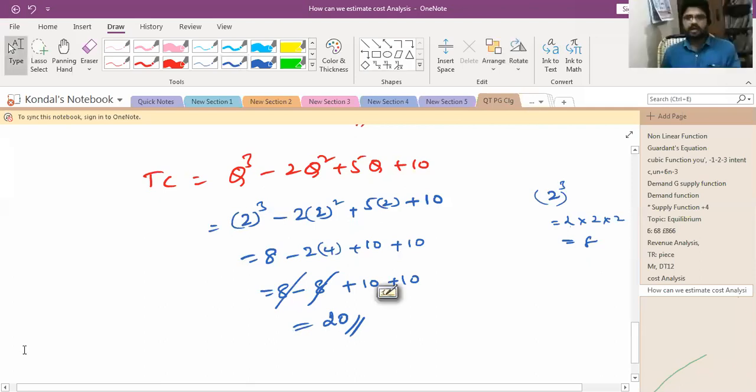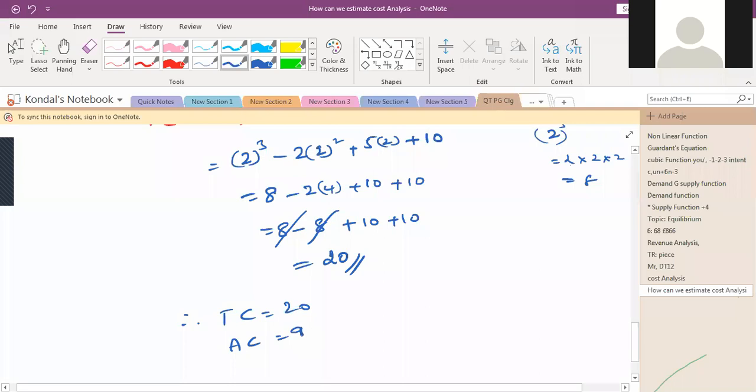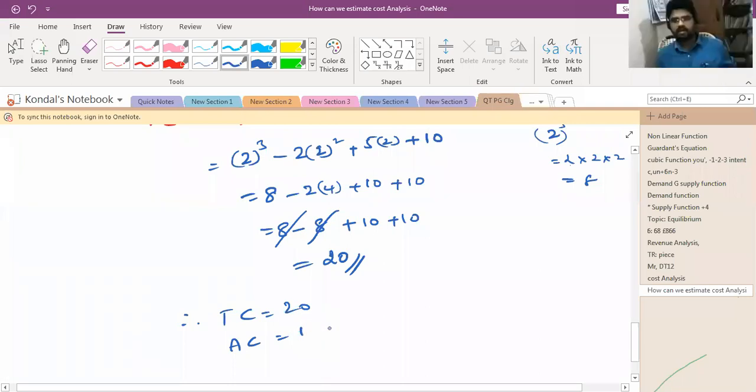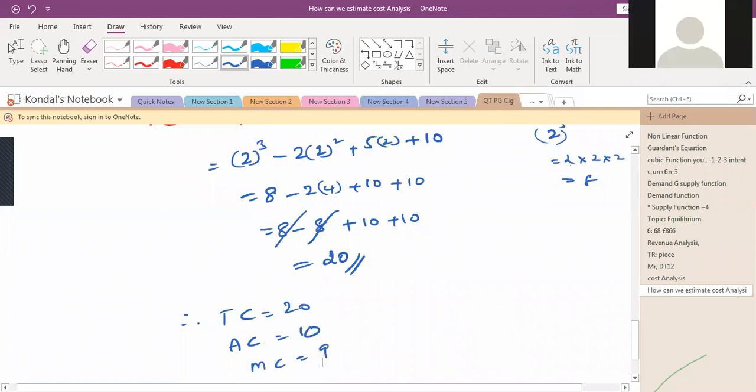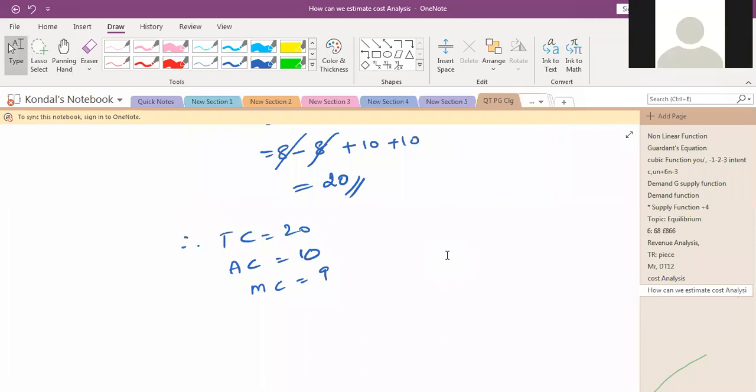So therefore you can write here: total cost is 20, average cost is 10, marginal cost is 9. Up to here, if anybody has a doubt, let me know. No, sir, no doubt.